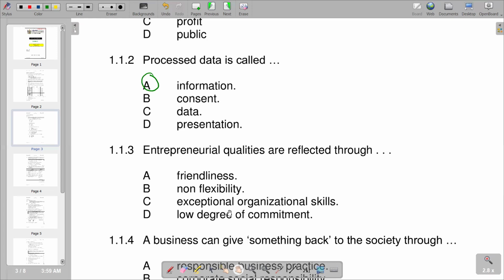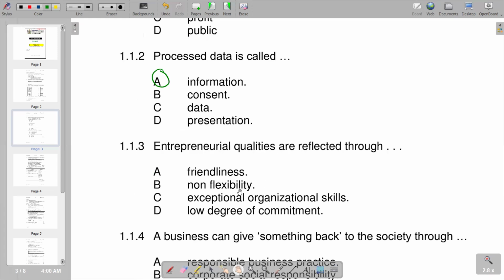According to the responses we're given: friendliness, non-flexibility, exceptional organizational skills, and low degree of commitment. The most appropriate there is exceptional organizational skills. So we've got C as the correct answer.